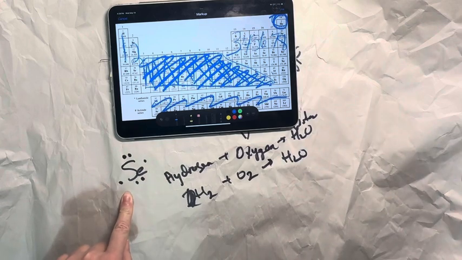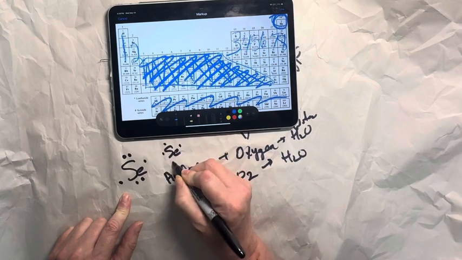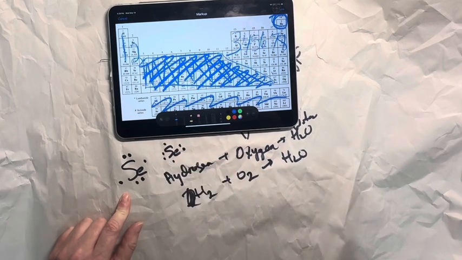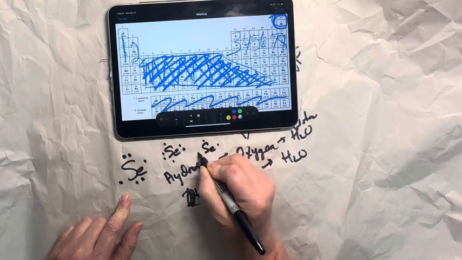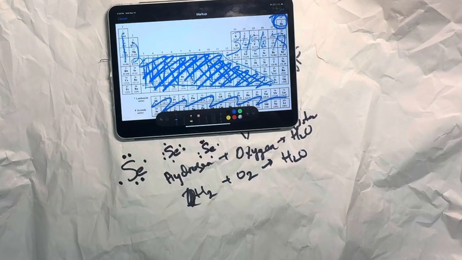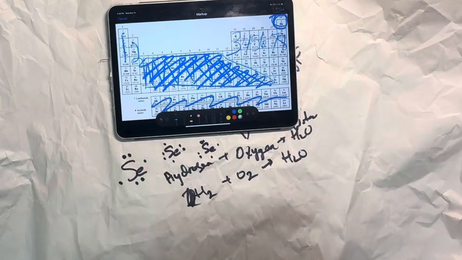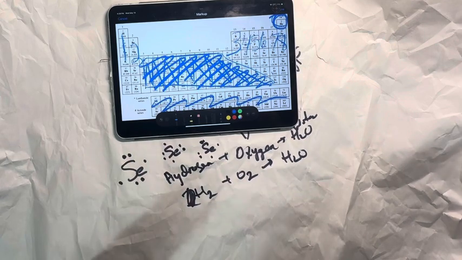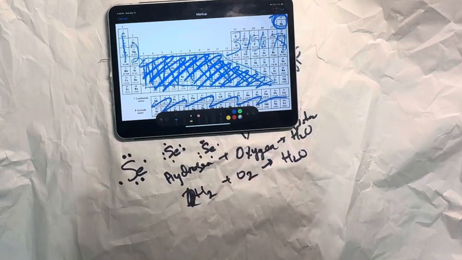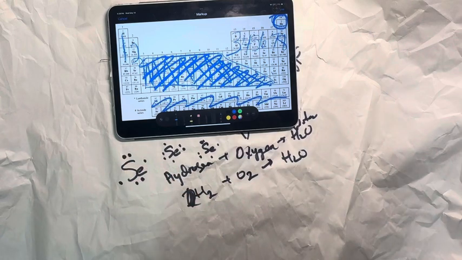This is not the only correct and acceptable Lewis dot diagram for selenium. You could also go 1, 2, 3, 4, 5, 6. You get the idea. As long as you draw 1 on every side before you draw 2 on any side, it doesn't really matter where you put them, as long as they are representative of the entire number of valence electrons, in this case 6, that are in that element. Selenium has 6 valence electrons, therefore selenium gets 6 dots in its Lewis dot diagram. 2 of them will end up being paired, and 2 of them will end up being single.